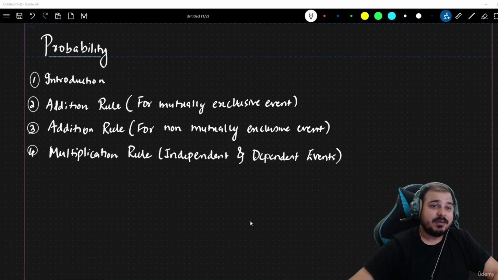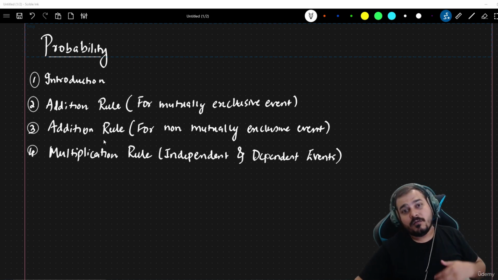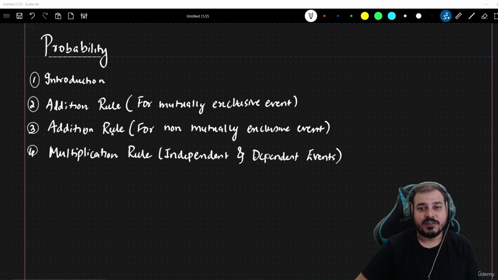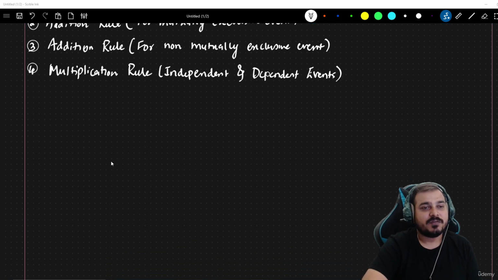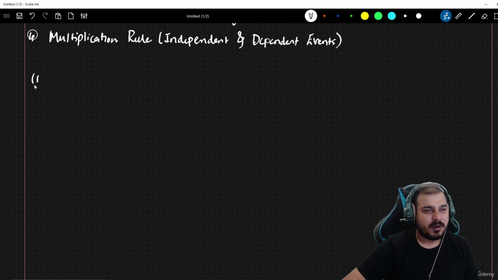Over here, we are going to see the introduction, and what the additional rule in probability is. For a mutual exclusive event, we are going to understand what exactly a mutual exclusive event is. Then we're going to see non-mutual exclusive events, and there is also a multiplication rule, which is specifically for independent and dependent events. This video will be divided into two parts. In this part, I'll show you the basic introduction to probability, and then we'll discuss the additional rule for both mutual exclusive and non-mutual exclusive events.